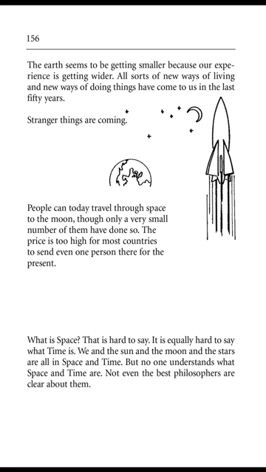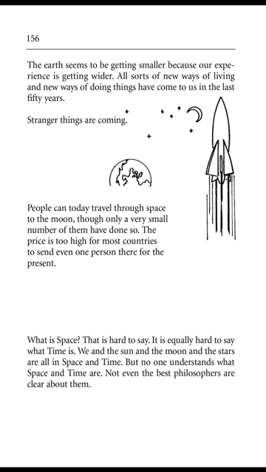Page 156. The Earth seems to be getting smaller because our experience is getting wider. All sorts of new ways of living and new ways of doing things have come to us in the last 50 years. Stranger things are coming. People can travel today through space to the moon, though only a very small number of them have done so.